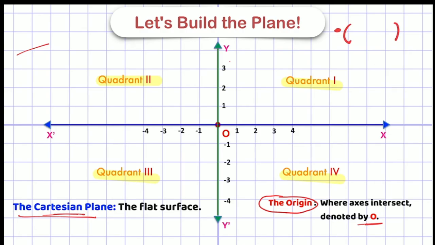Let me say the name of this point is P. To describe the location of P, I have to draw a bracket with a comma, and write two numbers, one for here and one for here. Now what are those numbers? Let's say the numbers are 2, 5, or you can write 1, 4, according to the location of that point. Now we will find how we can write these numbers.